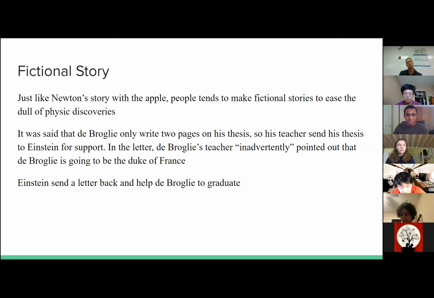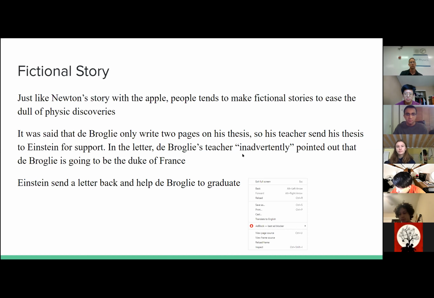It's a letter that writes like, "Dear Mr. Einstein, please check out this letter." And Einstein just checked it, and in the letter, his teacher inadvertently points out that, by the way, this student is the Duke of France. His grandfather used to be the Prime Minister of France, so he will be very welcome if you want to come to France. So Einstein is really clever, so he writes a recommendation, and therefore de Broglie passes the PhD.